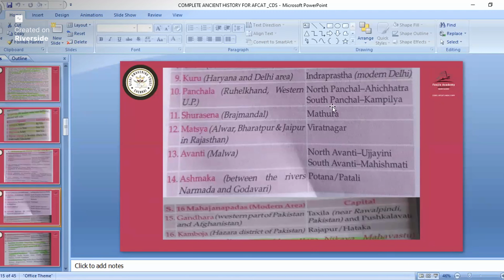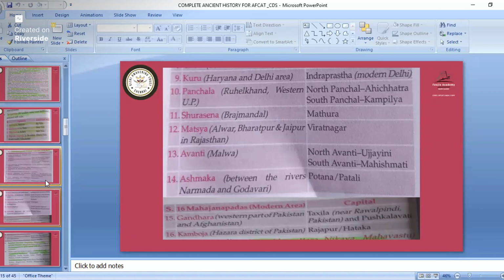Then Panchala: North Panchala capital is Ahichhatra and South Panchala is Kampilya. Then Surasena in Mathura, Matsya in Viratnagar, Avanti in Ujjain and Mahishmati, and Assaka in Potali.